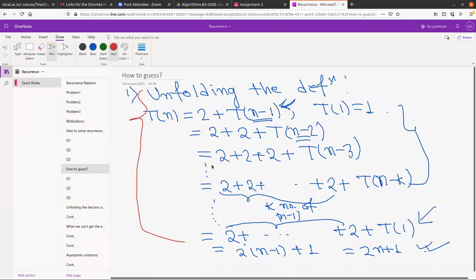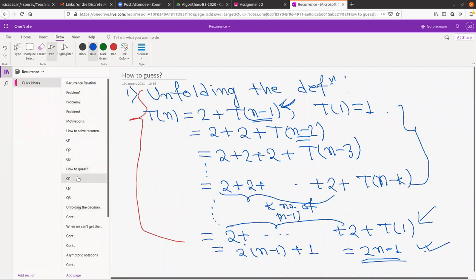Ma'am, it will be 2n minus 1 only. Oh, right. Sorry, very sorry. So we can see that our previous case was actually right. By unfolding this, we have got our previous answer. Now, my question is, why is this not the complete solution of our problem? You just unfold the definition and you can't say that that is the solution of our problem. Why so?